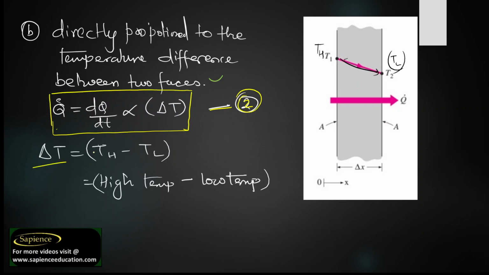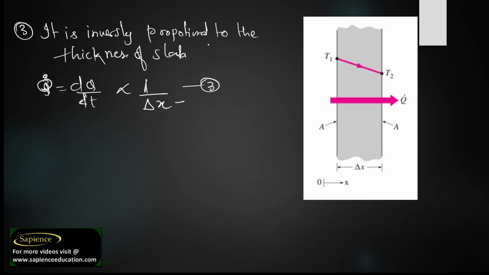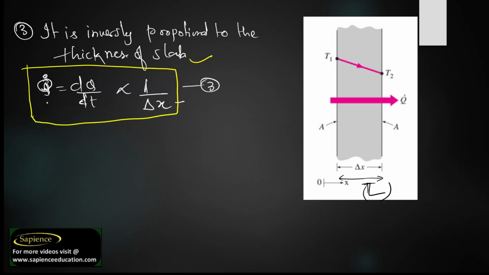Now what is the temperature difference? That is equal to high temperature minus low temperature. You need to understand that the change in temperature can be written as high temperature minus low temperature. Now it is also inversely proportional to the thickness of the slab. Let us consider the thickness of the slab is L. So it is inversely proportional. So finally we have got the third equation: Q dot, that is dQ by dt, is inversely proportional to x, that is proportional to 1 by x.